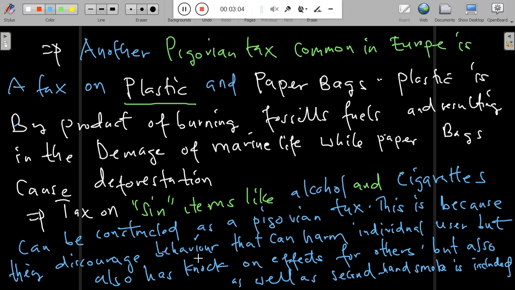Taxes on items like alcohol and cigarettes can be construed as a Pigovian tax. This is because they discourage behavior that can harm the individual user, but also has knock-on effects on others as well, including second-hand smoke. Even alcohol and cigarettes are construed as Pigovian taxes since they affect the health of the individual, and they have what are known as negative effects on the lives of people.